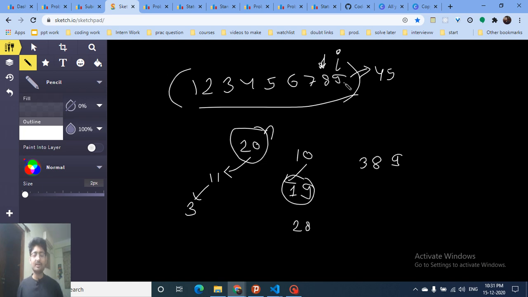And whenever I come to a point such that my n, after subtracting multiple times, becomes less than 9, I get an opportunity to use this number as a whole and break out of my loop, which means it can happen that my I is at this point and my remaining number is 7.